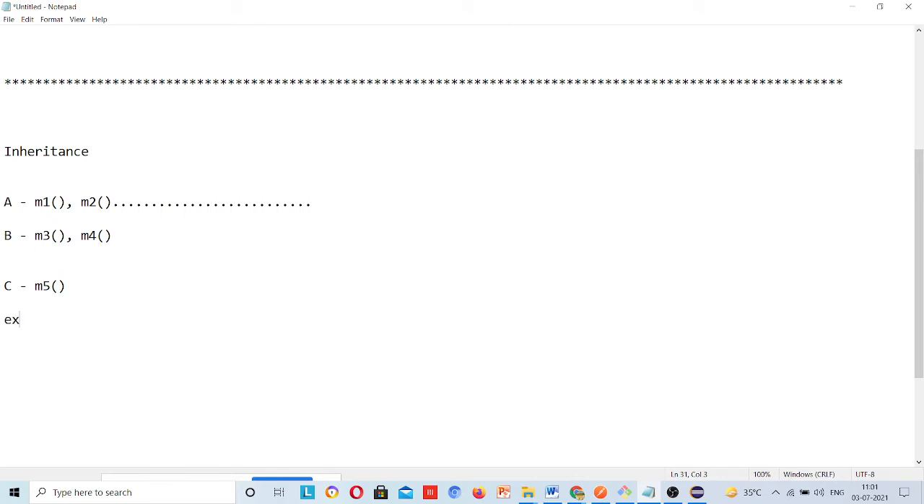There is a keyword in Java, extends. If you use this keyword, you can inherit all these methods, all class A methods, inside class B. Okay. So, this is about inheritance. If you want to use some property of a class, then you can inherit that class.